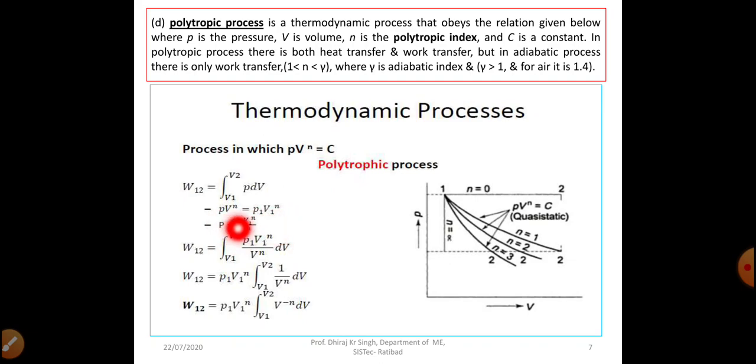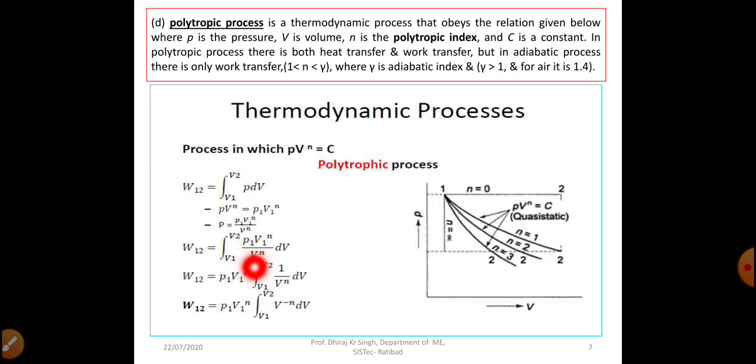Now we take V to the power n to the denominator on the right hand side. Then what do we get? P equal to P1 V1 to the power n divided by V to the power n. Now we put this value of P in the equation. So what do we get? W12 equal to the integral from V1 to V2 of P1 V1 to the power n divided by V to the power n dV.